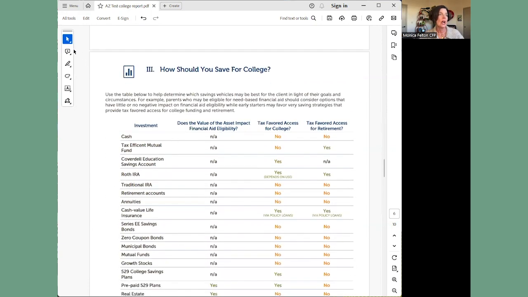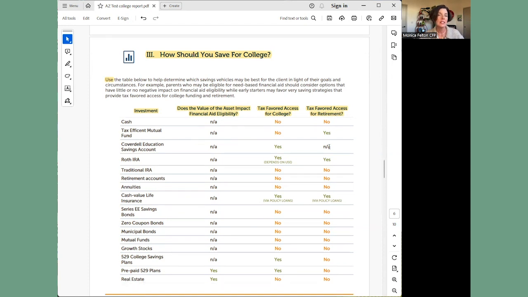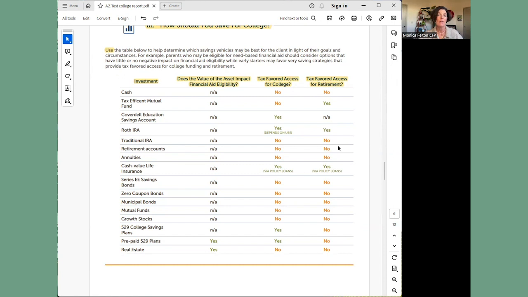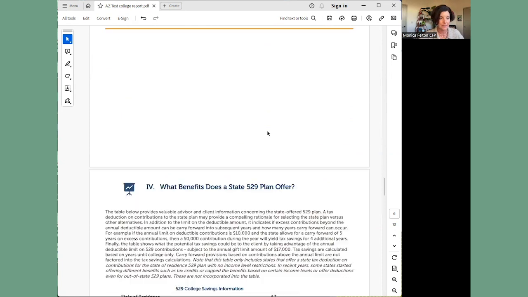This area here talks to you about how you should be paying for college. So there's several different vehicles that you can choose to save for college. And you'll see here that they're highlighted. Here's the investment. It'll tell you, does that value impact your need for financial aid? We'll also talk about tax-favored accounts for college, and then tax-favored accounts for retirement. So this is really more of just an understanding for the value of the types of investments that you could be saving for college in.